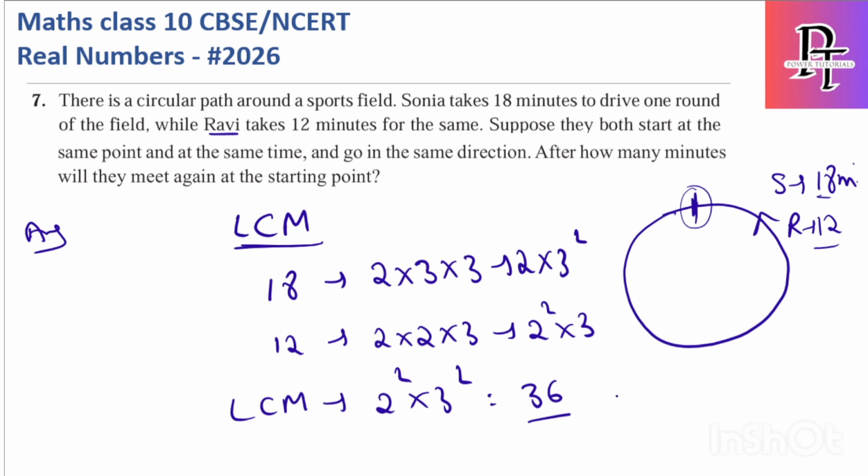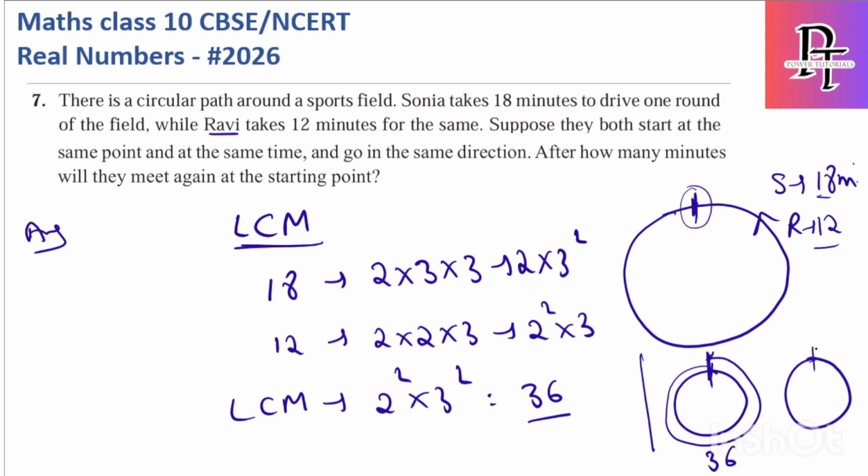You can also cross-check how it is happening. Sonia reaches this point at the 18th minute, and again at another 18th minute, so at the 36th minute she reaches this point. What about Ravi? He reaches this point at 12, again at 24, and again at 36. So at the 36th minute both will be at the same starting point.